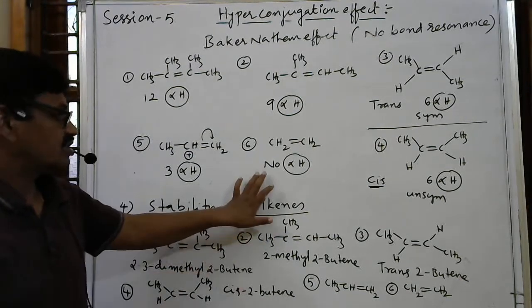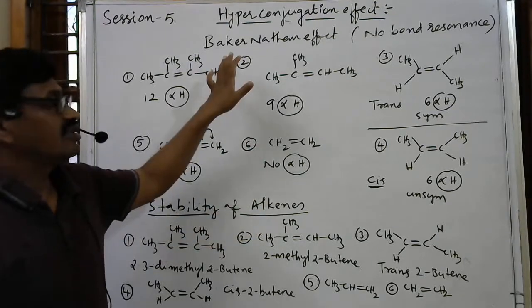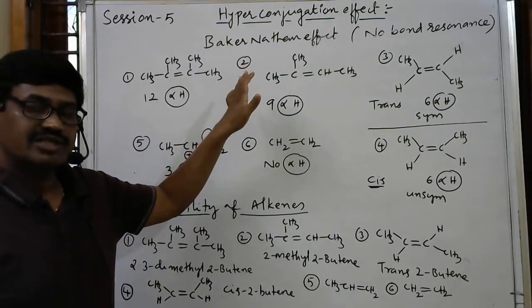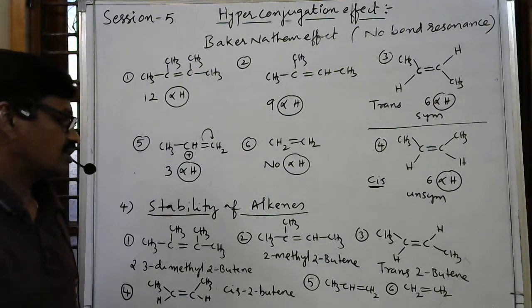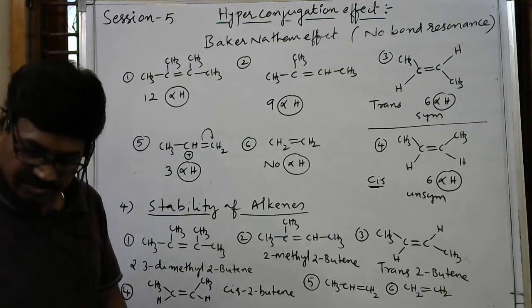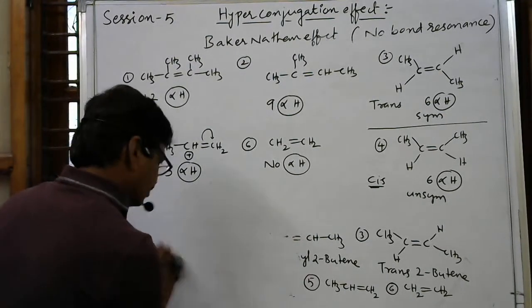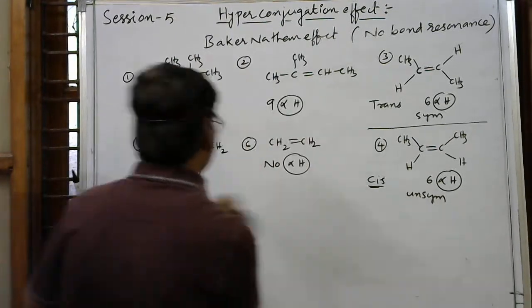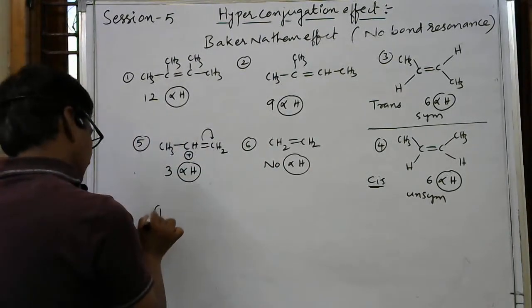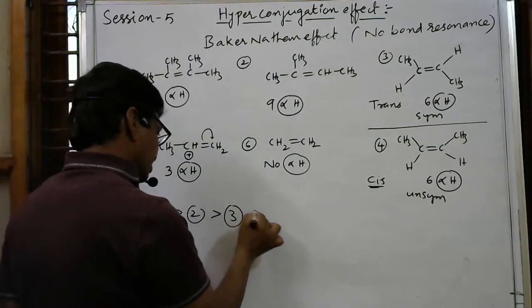So the stability of compounds, particularly alkenes, is decided by the hyperconjugation effect, based on the number of no bond resonance forms. Here I am writing the same order. First is more stable, then second, then third, then fourth.